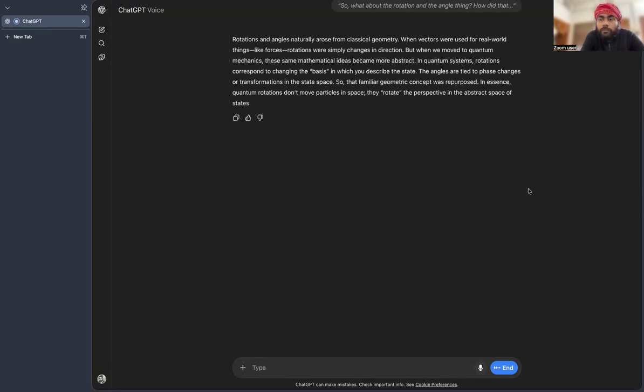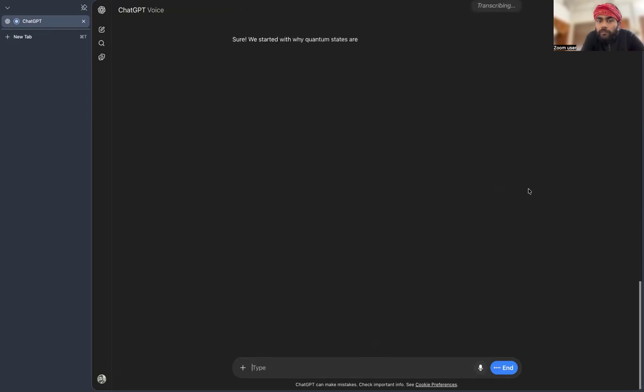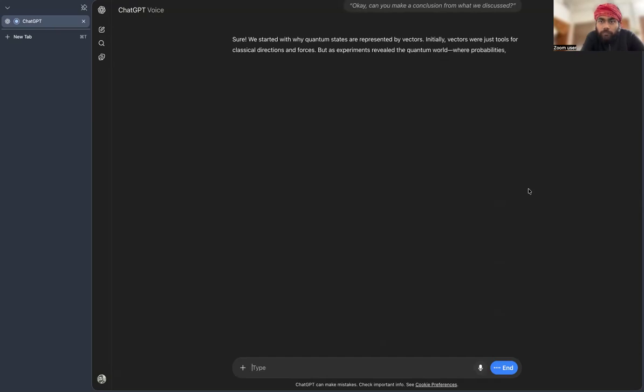Okay, can you make a conclusion from what we discussed? Sure, we started with why quantum states are represented by vectors. Initially, vectors were just tools for classical directions and forces. But as experiments revealed the quantum world, where probabilities, superpositions, and interference dominated, vectors became the natural mathematical language.